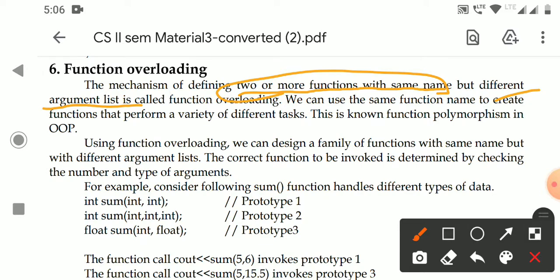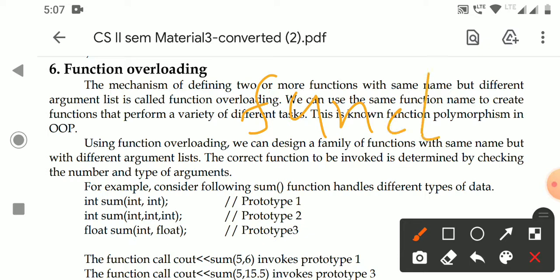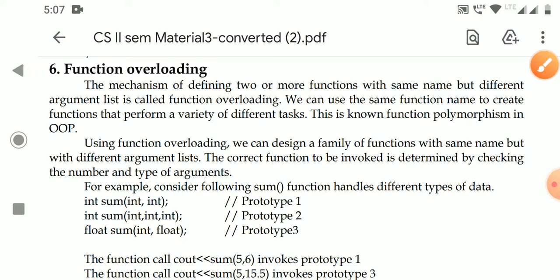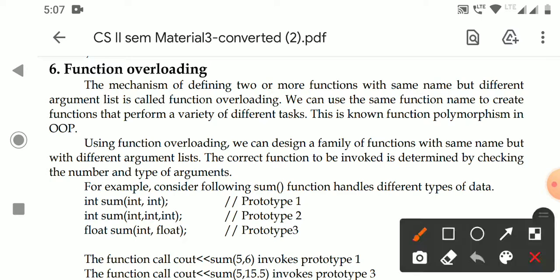Simple. So generally we have studied that in C language and also in C++, a C++ program can be written as a collection of functions without OOP concepts. Even in a class also we can write a collection of functions.